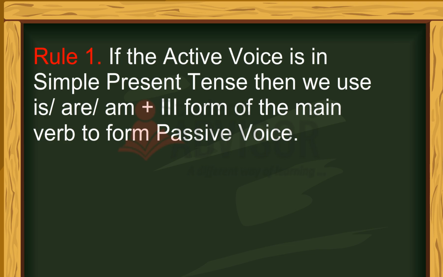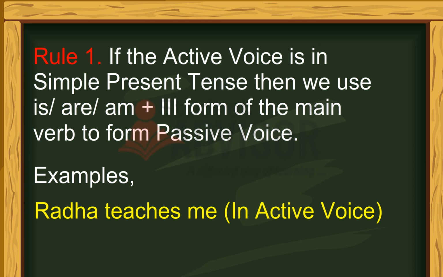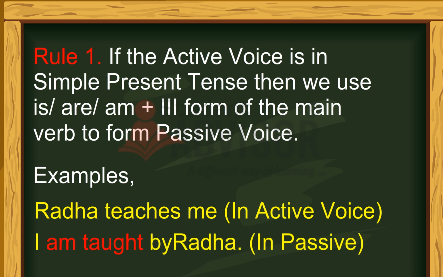Rule 1. If the active voice is in simple present tense, then we use is, are, am plus the third form of the main verb to form passive voice. For example, in active voice, Radha teaches me. In passive, I am taught by Radha.